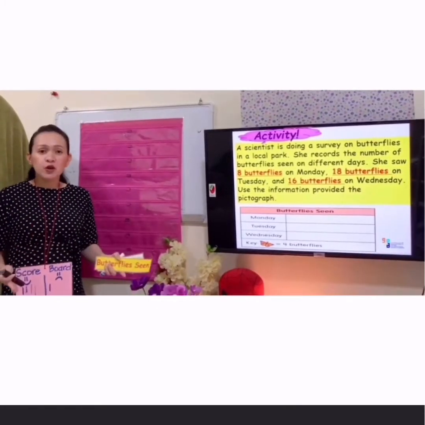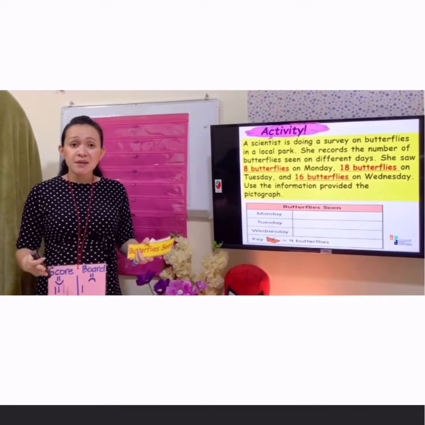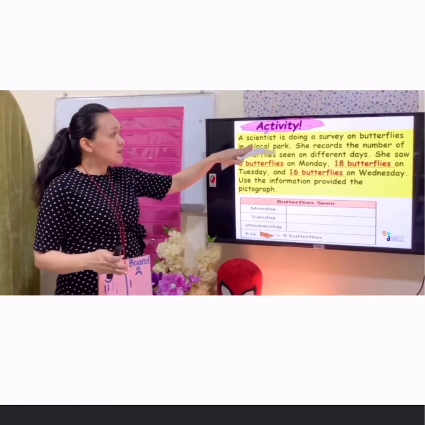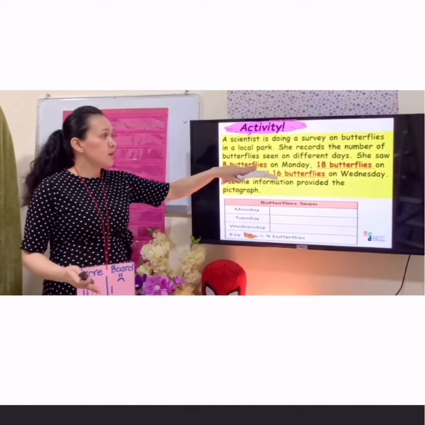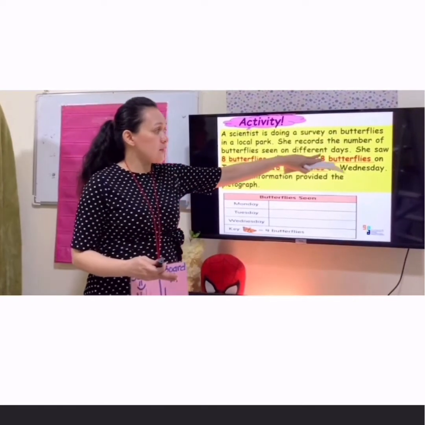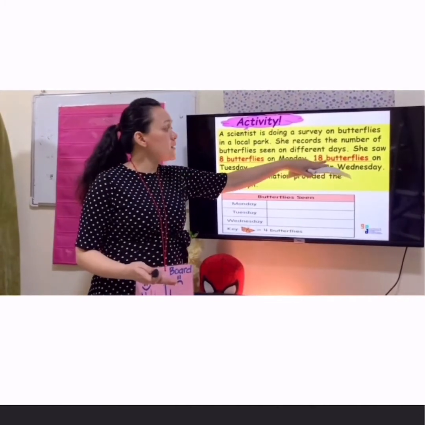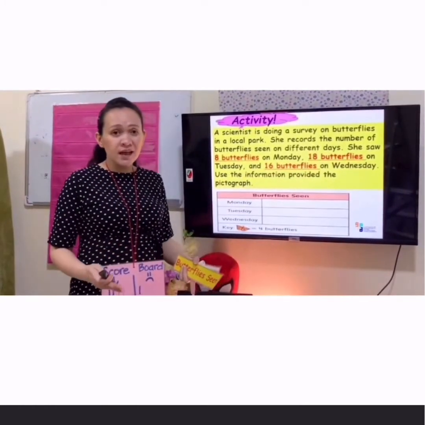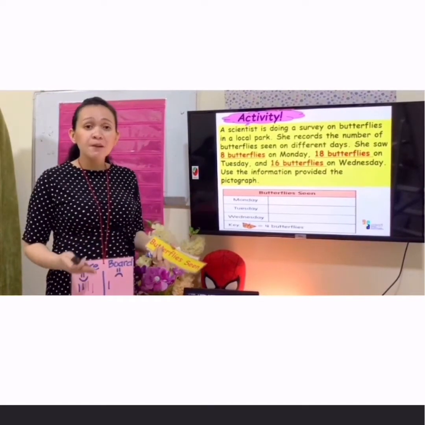Now we will move to our activity. We are going to use this information here so that we can make a pictograph. Now, we are going to read the information. A scientist is doing a survey on butterflies in a local park. She records the number of butterflies seen on different days. She saw 8 butterflies on Monday and 18 butterflies on Tuesday, and 16 butterflies on Wednesday. Again, we are going to use this information so that we can make a pictograph.